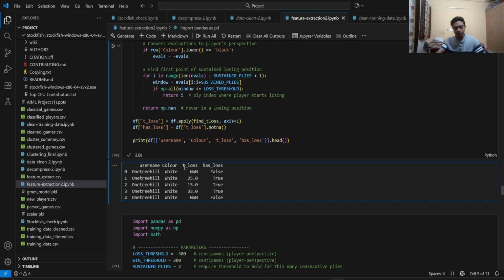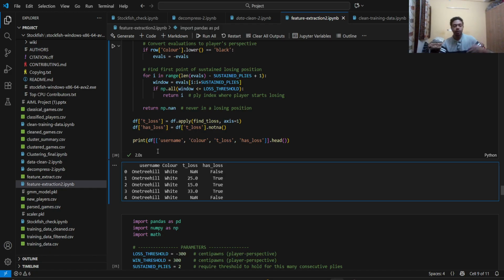So this is required to evaluate the fighting capability. For example, the fighting capability in this example will be 10 moves, because after the T loss at 20, the game went on for 10 more moves. So the number of moves for fighting capability will be 10.